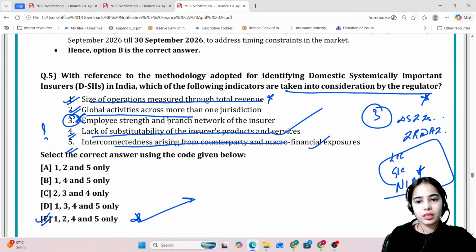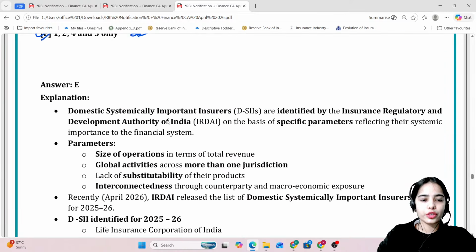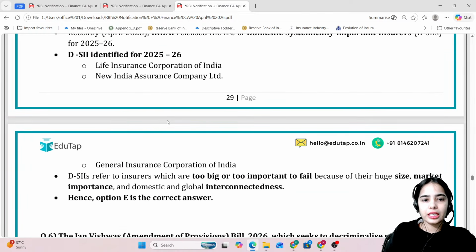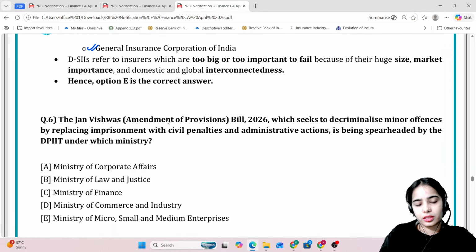These are the indicators that are seen to select the domestic systemically important insurers, the too big to fail insurers, and these too big to fail insurers are LIC, NIACL and GIC. Okay, these are the too big to fail insurers.